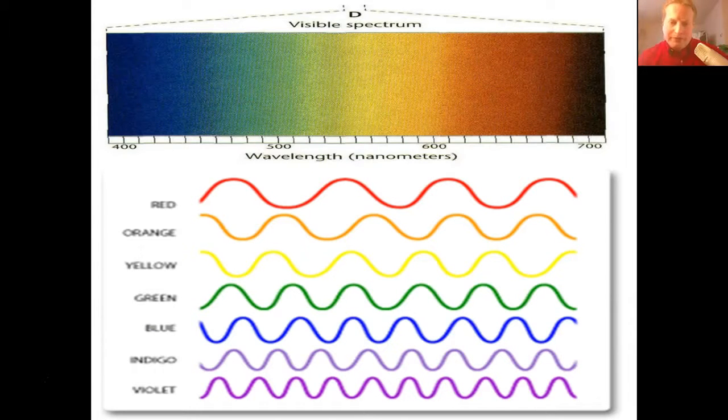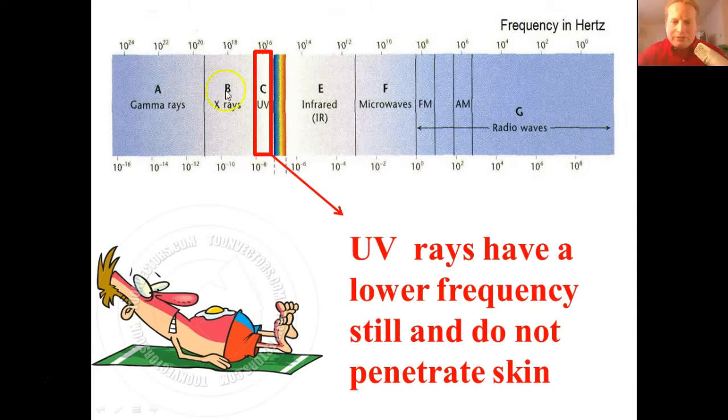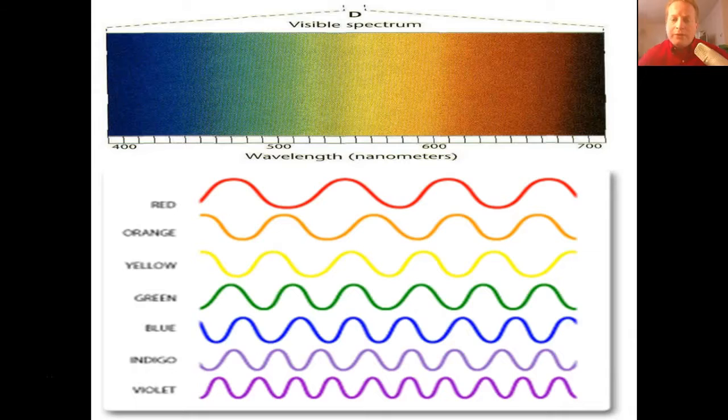The visible spectrum, here's what's interesting. So all of these other parts of the electromagnetic spectrum obviously exist, but you cannot see them with your naked eye, right? But the visible spectrum is still part of this. It's still part of the light we're looking at, but you can see it with your eyes. That's why they call it the visible spectrum. But what you may not have known is that there are still differences in wavelength and frequency and energy, and that's what makes us see these different colors.